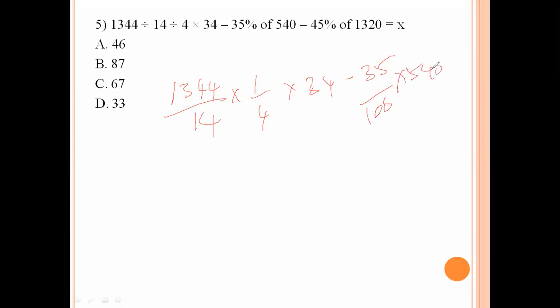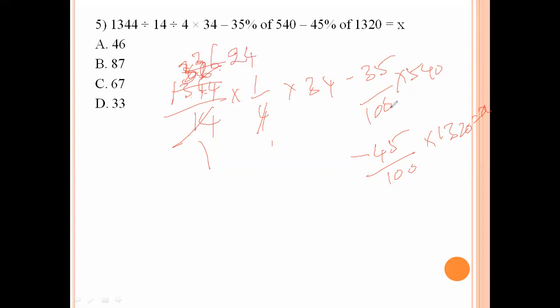Half means into 540, minus 45%, meaning 45 by 100 into 1320, equals x. Dividing 1344 by 14, 14 ones are 14, 14 eights are 112, carry. Otherwise, we divide with 4.